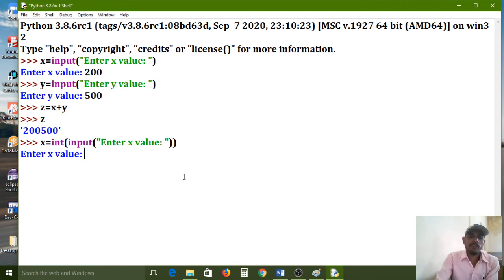So what is the int function's functionality? It is converting string to int format. Here int() is the casting operator. The int function is the casting operator. Now I am entering the same value, 200.